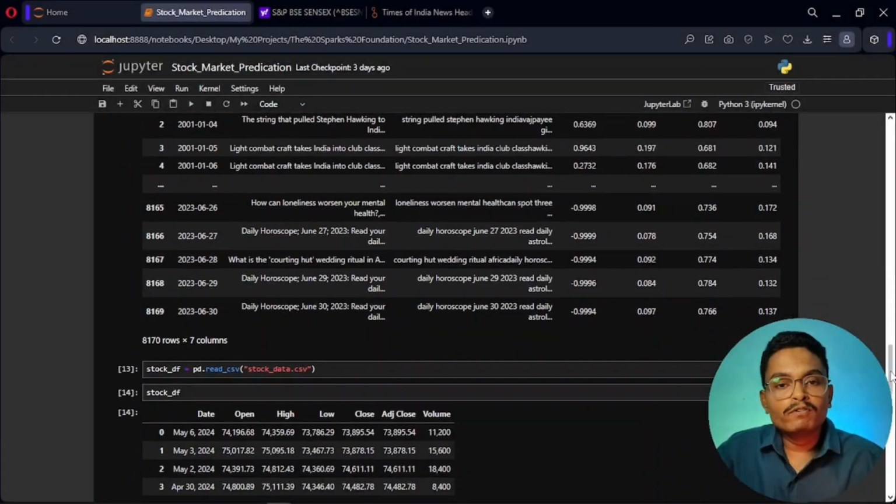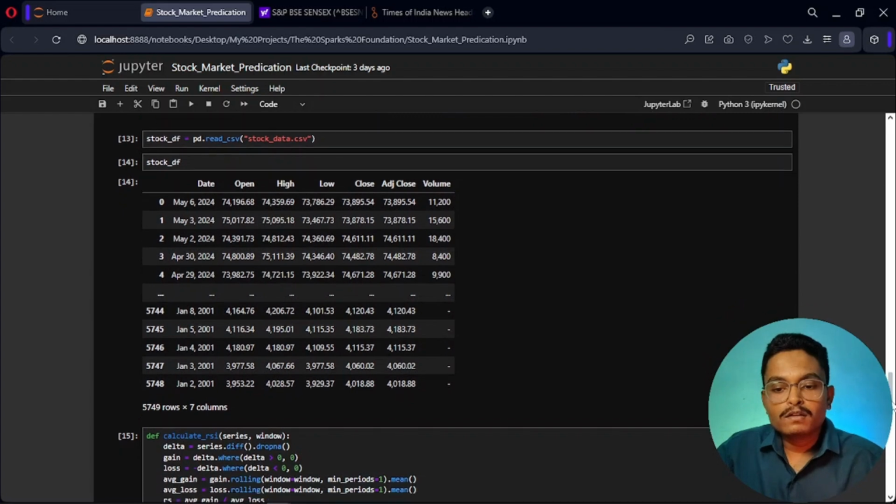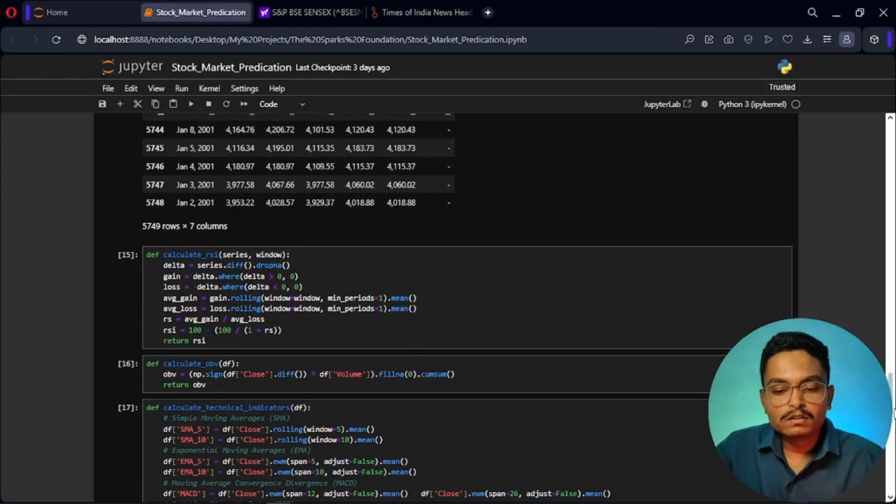Now moving on, we will load the stock data into our data frame. As you can see here, we have date, open, high, low, close, volume. We don't need this adjust close, so we will remove this and clean our data.